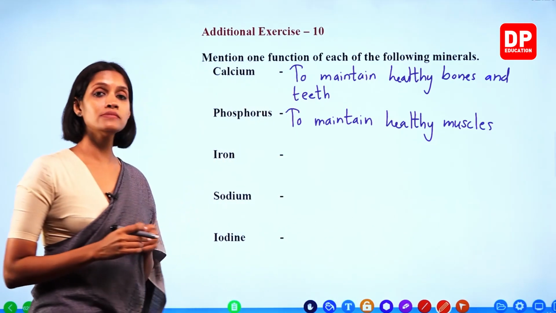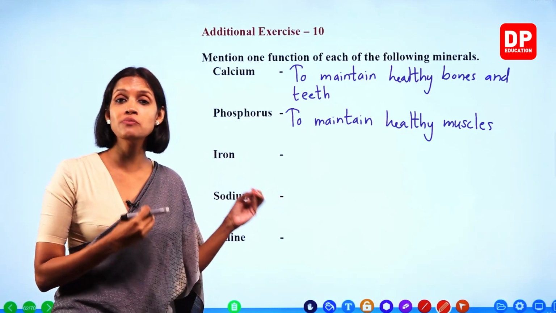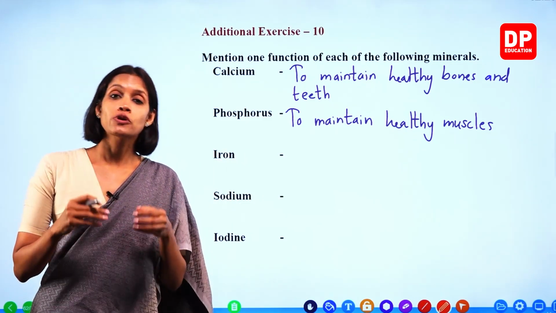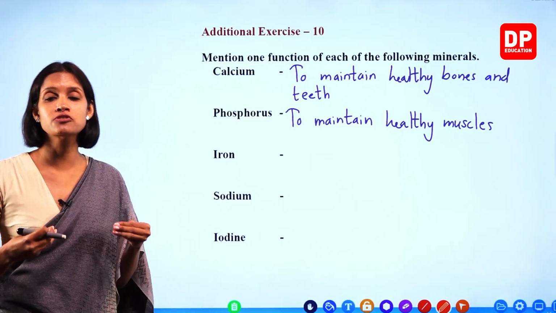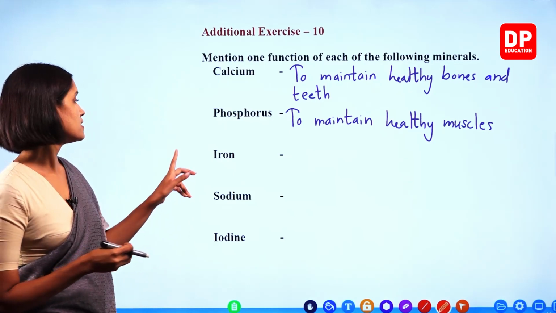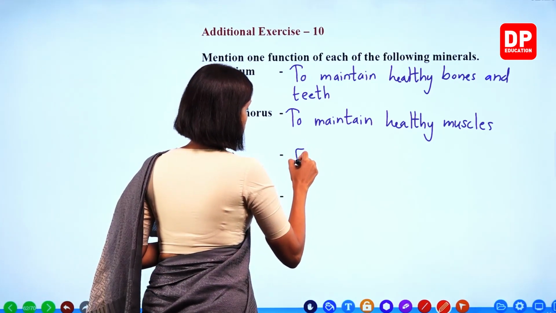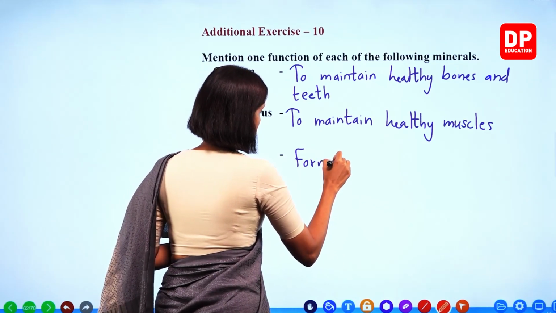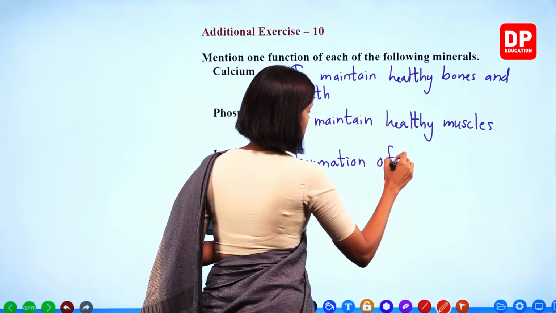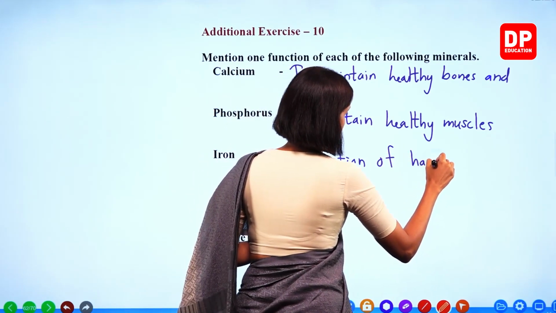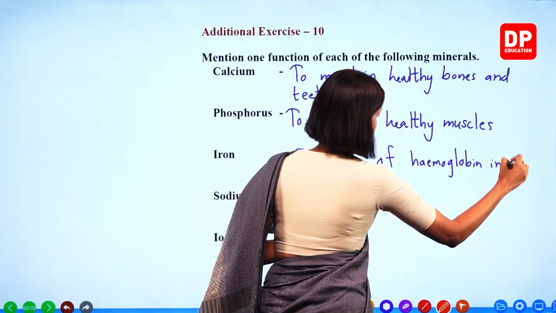Right? Iron is very important for the formation of hemoglobin in blood. So if a lot of hemoglobin is present, our blood can transport adequate amounts of oxygen to cells. Right? Iron. Formation of hemoglobin in blood.